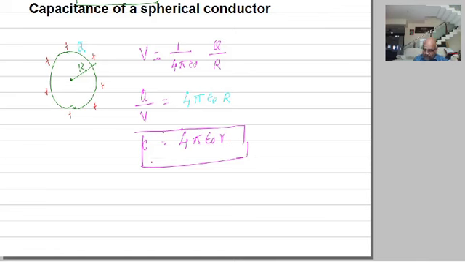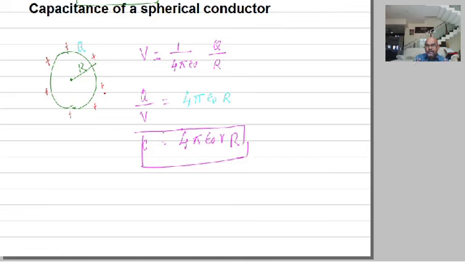What is it that you have to understand from this? C is the capacitance, R is the radius. Therefore, the capacitance of a spherical conductor depends on the radius, which means it depends on the size of the conductor. In fact, it also depends on the shape of the conductor. It also depends on the nearby conductors. Suppose there is any other conductor nearby, it also depends on that. So remember these things.